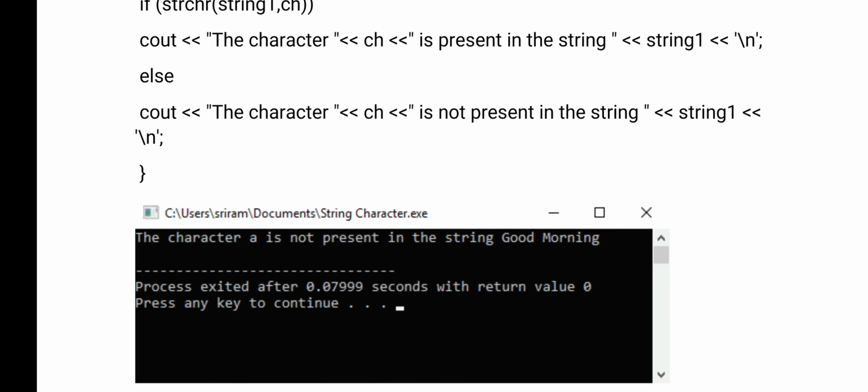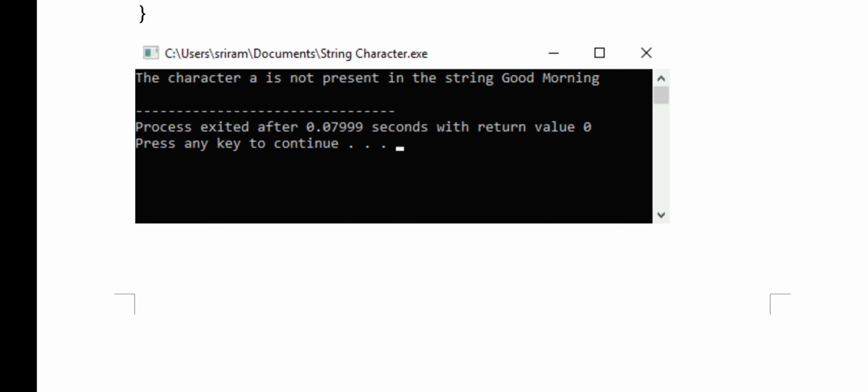Now this is the output. This is about strings, and more functions you can include, like to lowercase, to uppercase, replace, reverse. A number of functions are available, but these are the basic functions I am explaining. And the practical part of these functions I will explain in the next video.